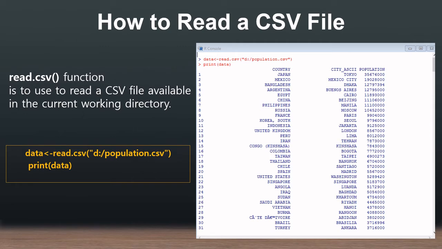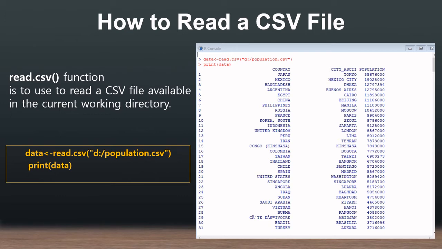So how to read the CSV file? There is a function called read.csv, which is used to read a CSV file available in the current working directory. Very simple. Here the data is a vector, and inside the data I am going to read the population.csv file, which is located in the D drive. So I have used here data = read.csv.